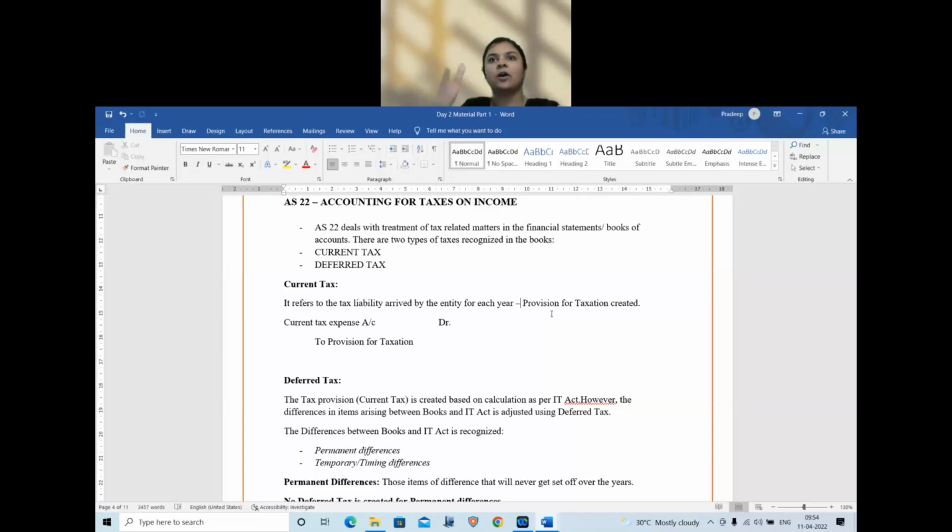Once disallowed, always disallowed. It is not like next year I will allow it. No. So this year, if you are paying more than 10,000 rupees in cash, disallowed, flat. Whereas in the books, we are going to take it as an expense. Donation. For calculating book profit, donation will be taken as an expense in accounts.